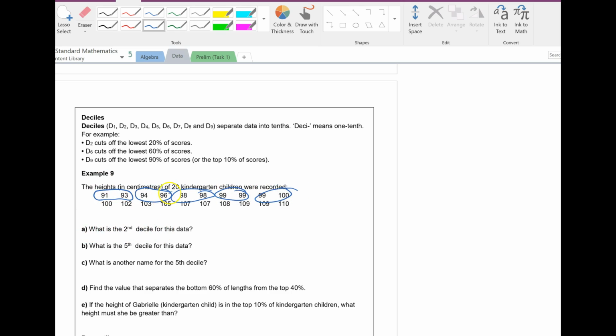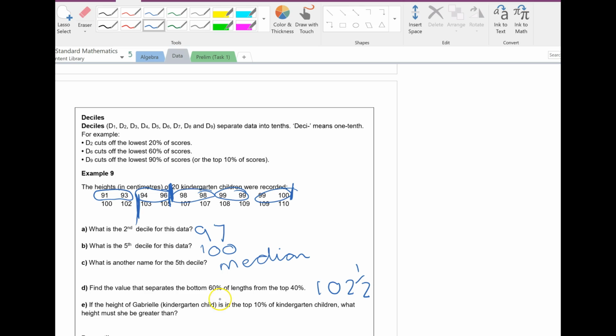So what is the second decile? It's here. It's what separates group 2 from group 3, and it's 97. The fifth is the median, and it's 100. Find the value that separates the bottom 60% from the top 40%: 102.5.